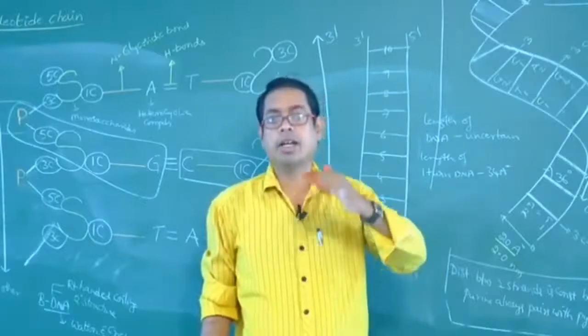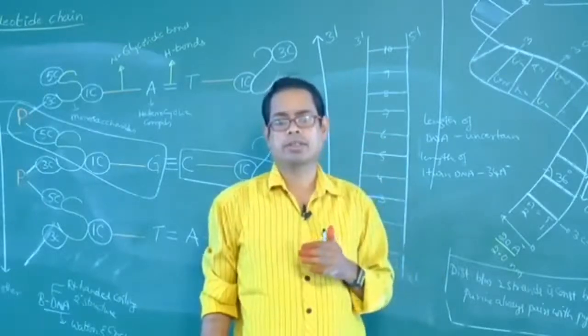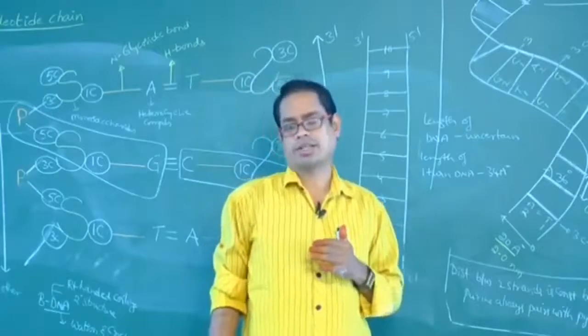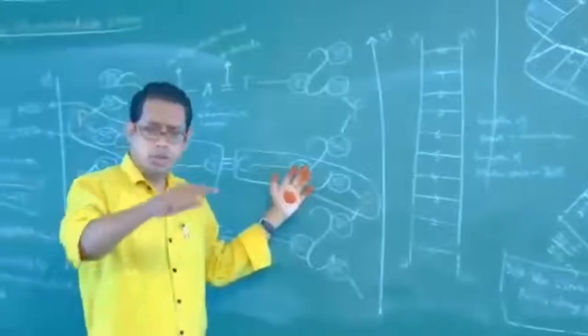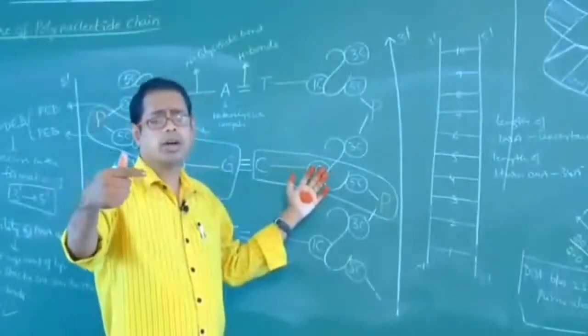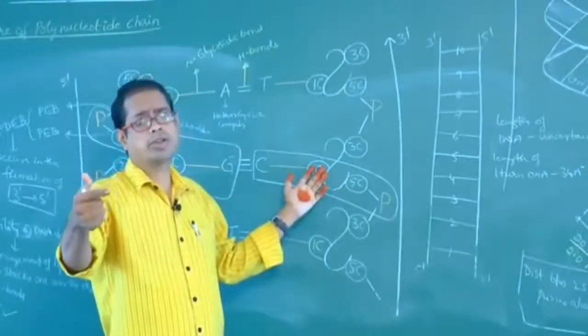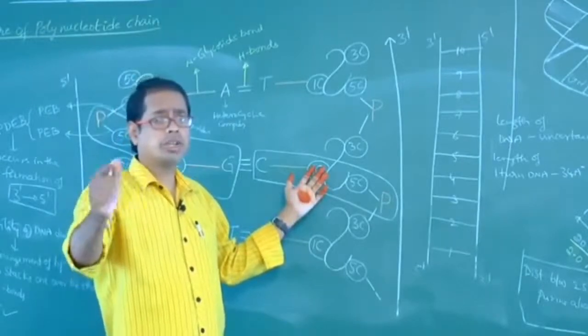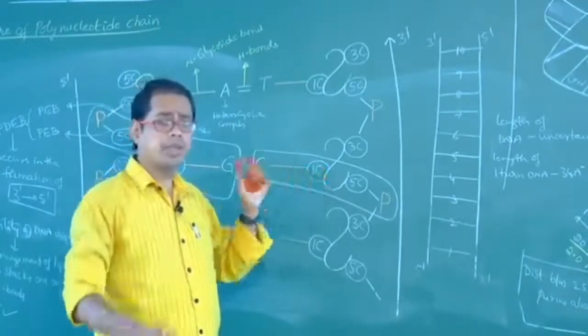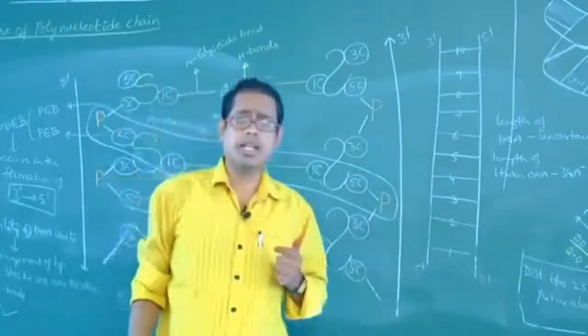Angle of one turn of DNA is 360 degrees. In this DNA, which are constant? Nucleotides are constant. How much? One turn, 20 nucleotides. 20 nucleotides means 20 nitrogen bases, 20 sugars, 20 phosphates. That means what are constant in DNA?